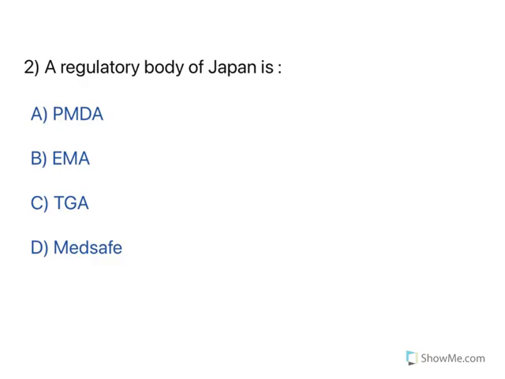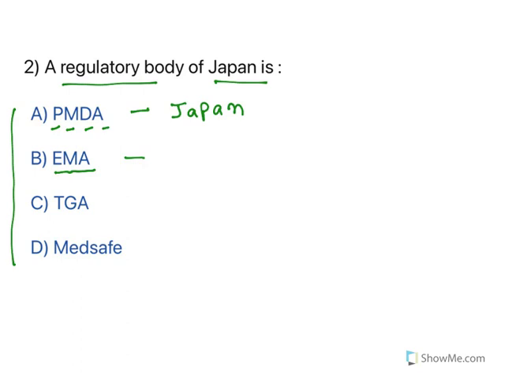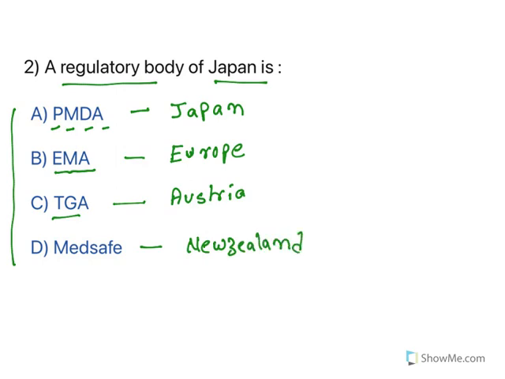Now, a pharma related one: a regulatory body of Japan is. All of them are regulatory bodies in certain countries. PMDA stands for Pharmaceutical Medical Devices Agency. This is an agency of Japan. Whereas EMA stands for European Medicines Agency. This is for Europe. Again, TGA stands for Therapeutic Goods Administration. This is for Australia. Now MedSafe is again an agency which is in New Zealand. So all of them are regulatory bodies of particular countries.